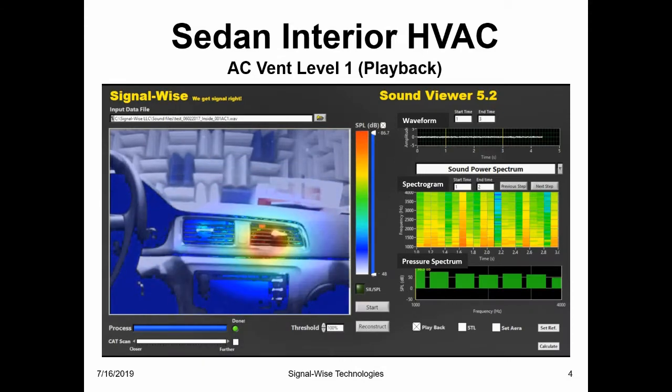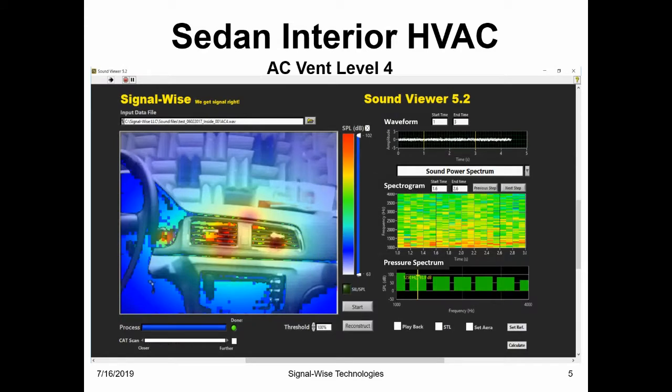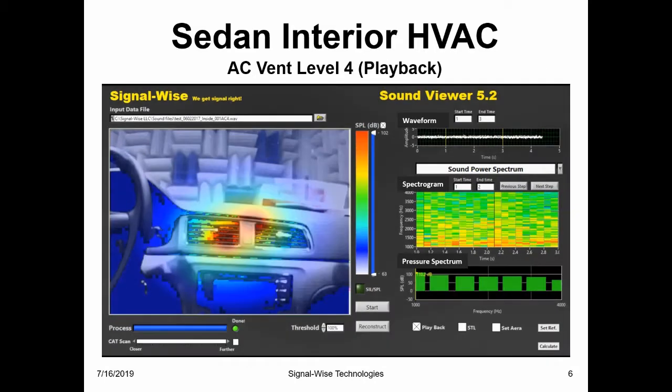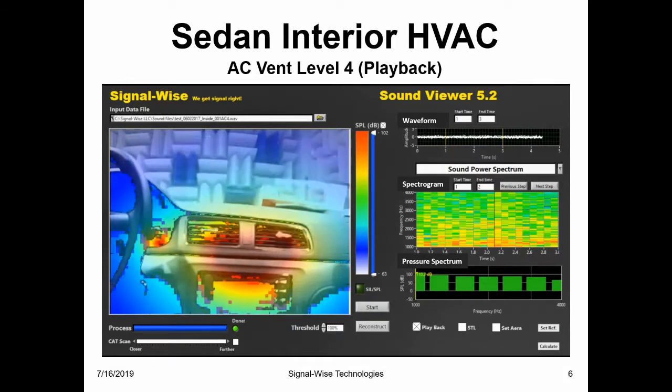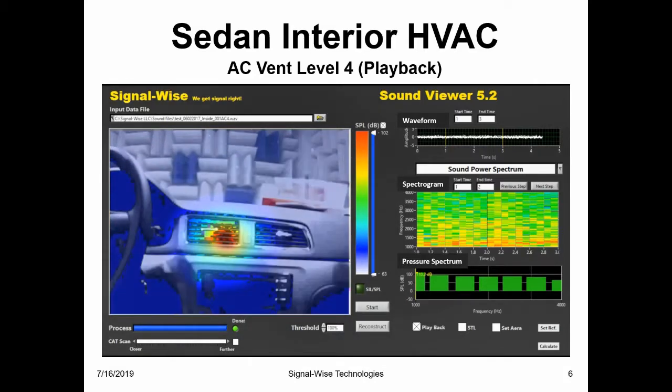Sound Viewer has a playback key that allows one to play the reconstructed sound pressure signal along with its spectrogram in the time domain. When the AC level was set to the highest, the overall interior noise was very high. We can use the playback to listen to the reconstructed sound pressure signal and the corresponding spectrogram in the time domain.